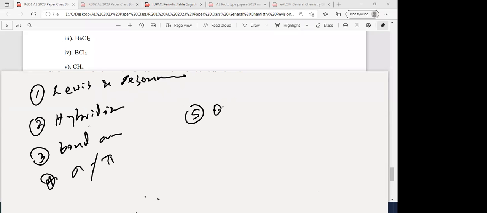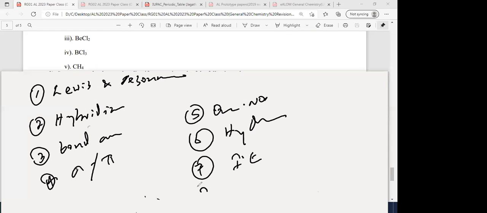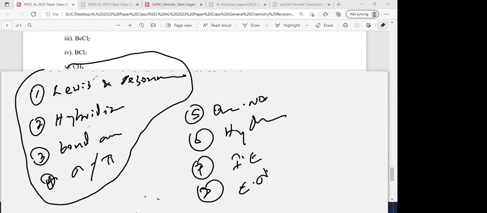You notice that quantum numbers are important, and then the hydrogen spectrum is important, ionization energy is important, and electronegativity is a bit important. So mostly this is very important. You are definitely getting a question from this. And the shapes of molecules, that's the other most important one. The most important part is this part and this one.